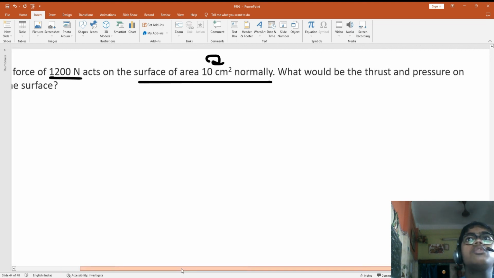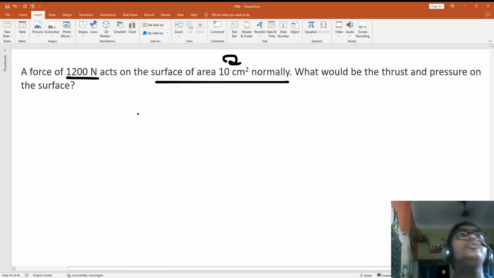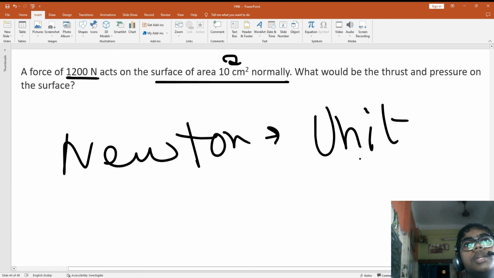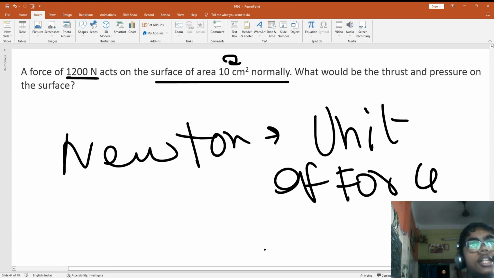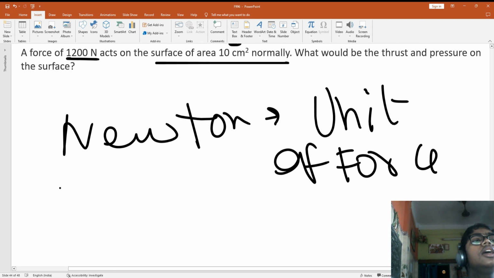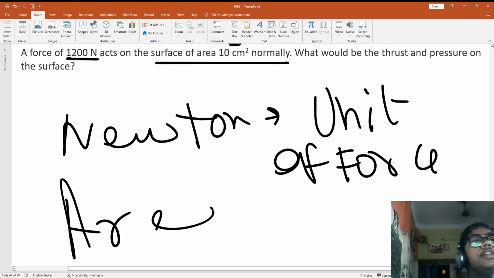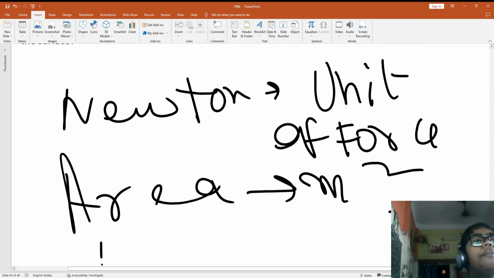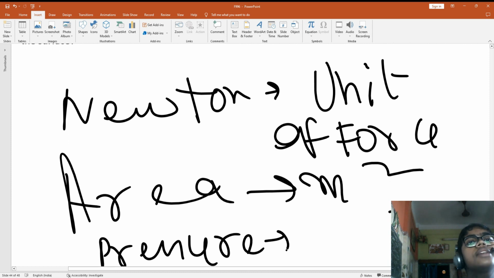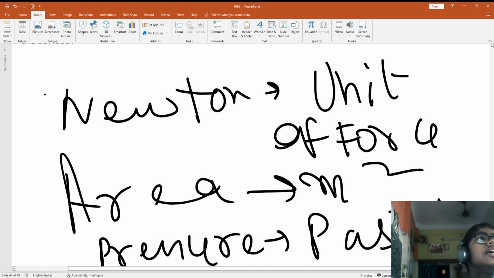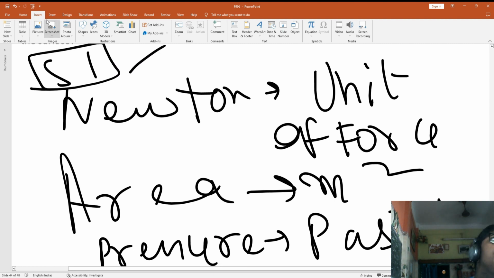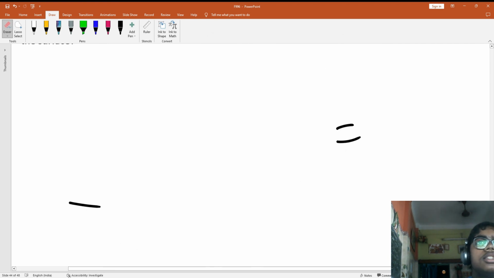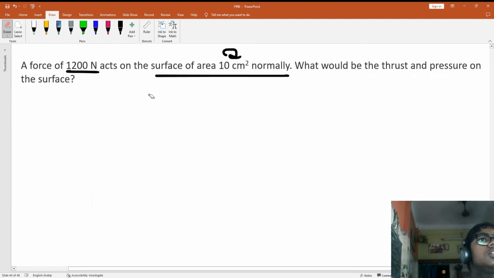Now see, a force of 12,000 Newton. Newton is the unit of force, remember. The area is in meter square, and the pressure is Pascal. These are all SI units. Clear? So let me discuss first about some units.